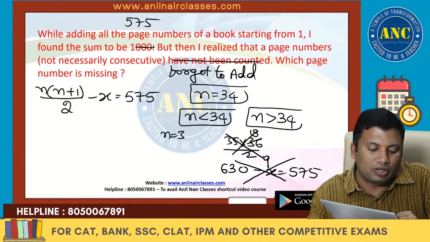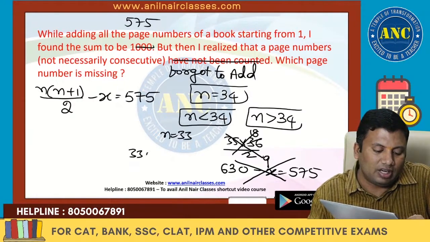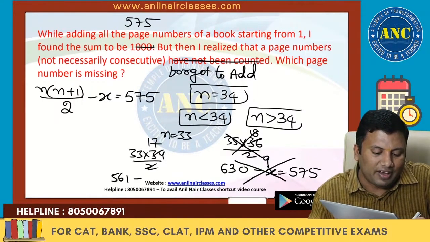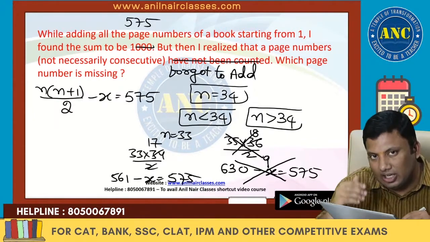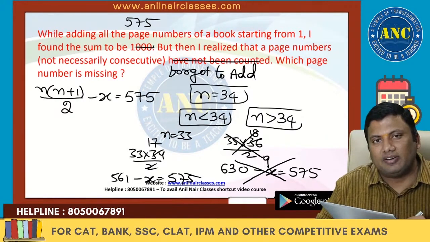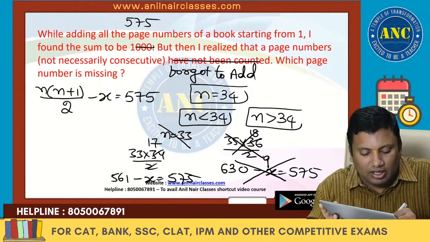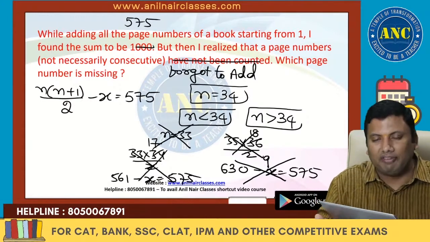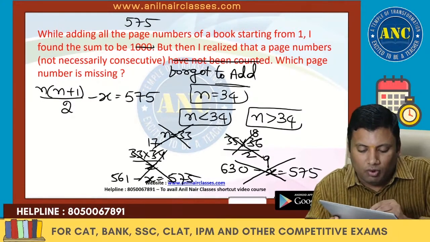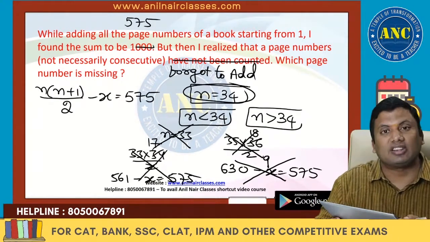N equivalent to 33. 33 into 34 by 2, which is 17 into 33, 3 sevens are 21, 3 ones are 3, so 561. 561 minus x is 575. On 561, if you remove a positive value, you will get 575, it seems. That is also illogical. N less than 34 not possible. N greater than 34 not possible. The only value that is possible is 34.